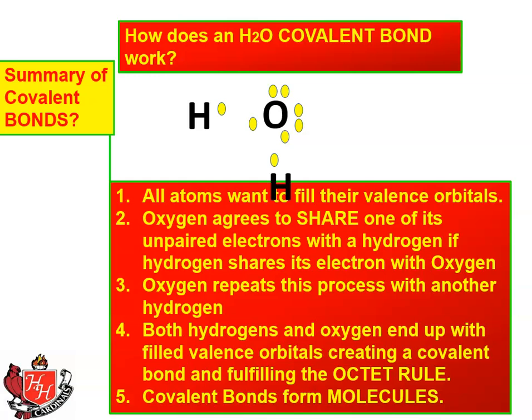So, number one, all atoms want to fill their valence orbitals. Oxygen agrees to share one of its unpaired electrons with hydrogen if hydrogen shares its electron with oxygen. Oxygen repeats this process with another hydrogen. Both hydrogens and oxygen end up with filled valence orbitals, creating a covalent bond and fulfilling the octet rule. Covalent bonds form separate independent structures called molecules. So there are the shared electrons.